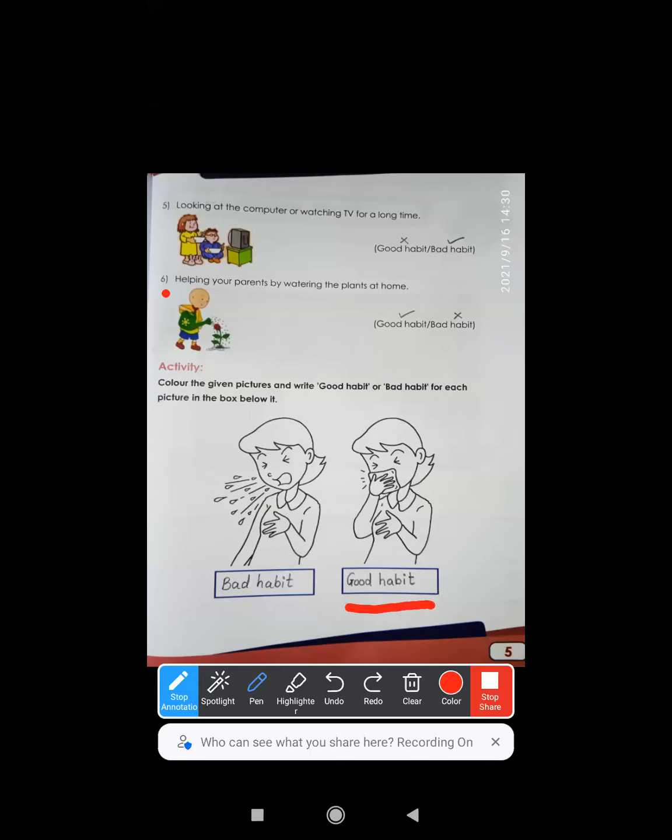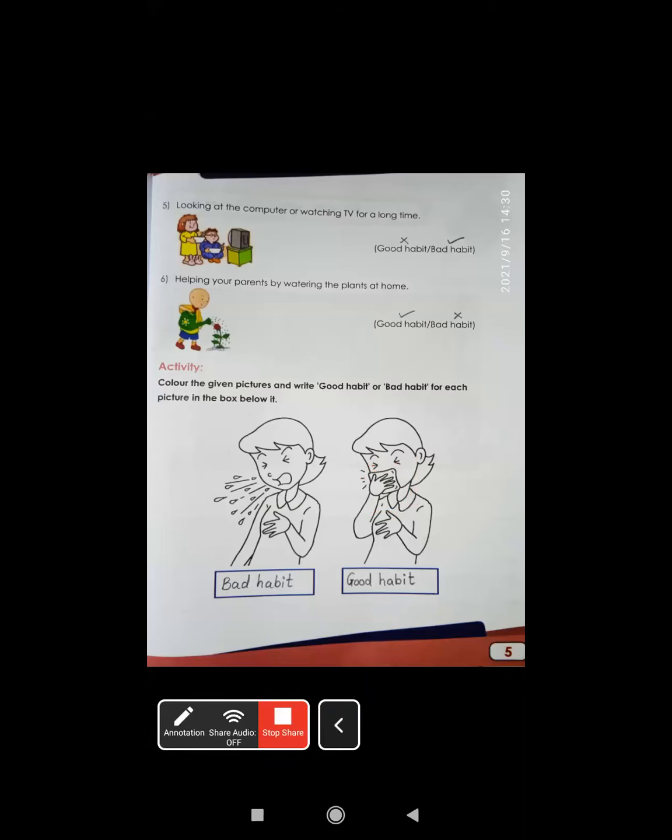And the other one, the second one, you can see, she is covering her face with a handkerchief. Very good, it's a good habit. So whenever you want to cough or sneeze, you should turn your face aside and cover your face with a handkerchief so that others will not get disturbed, and you will not spread any sort of disease, because cough and cold are contagious diseases, right? Contagious means एक से दूसरे को हो जाता है, right? Okay, so which one is good? The second girl, who is covering her face while sneezing, is a good habit.